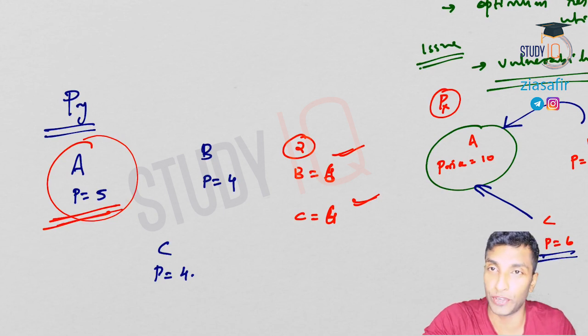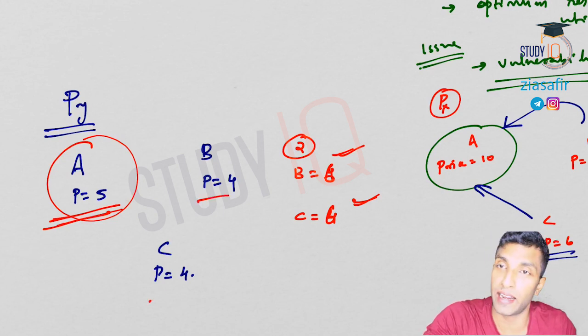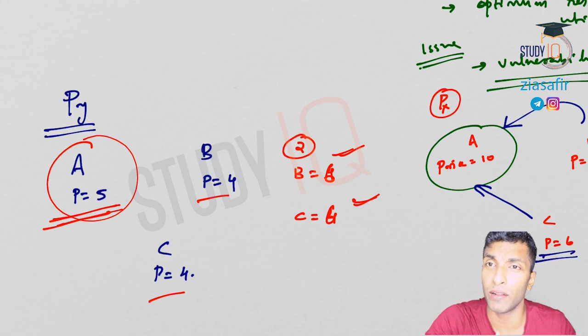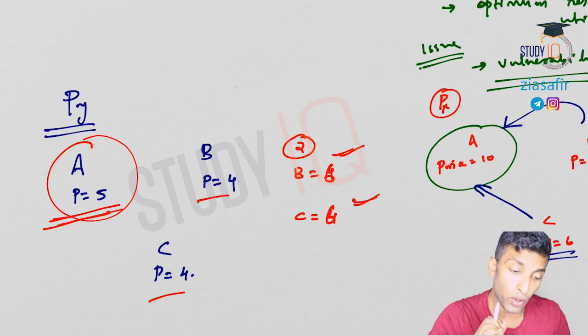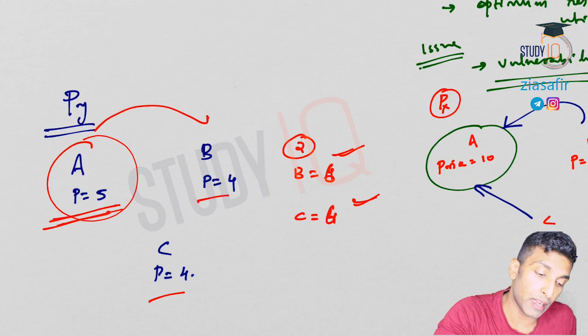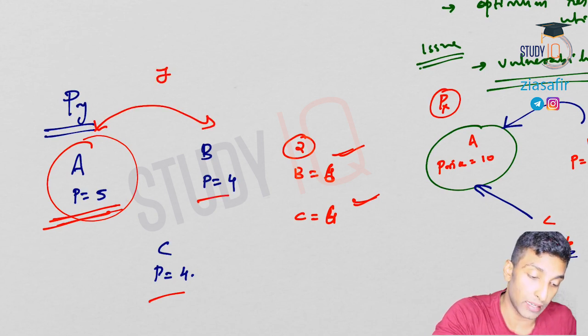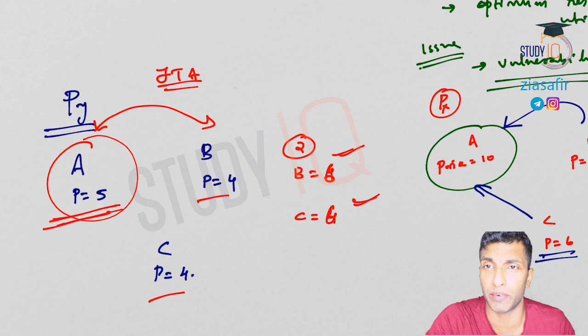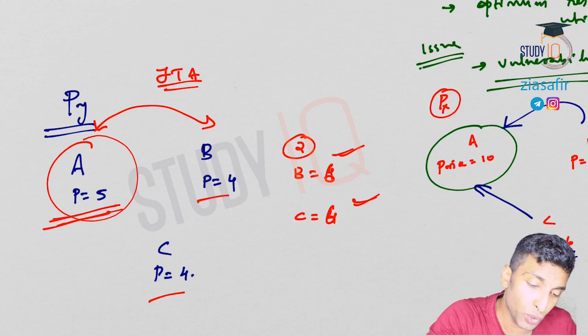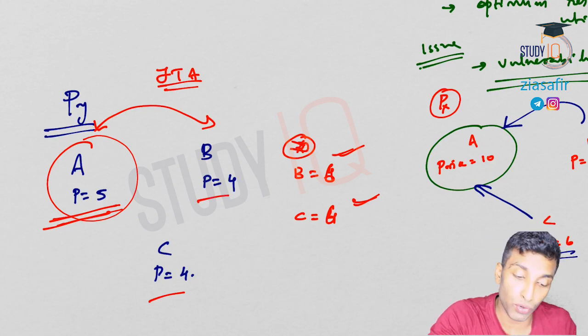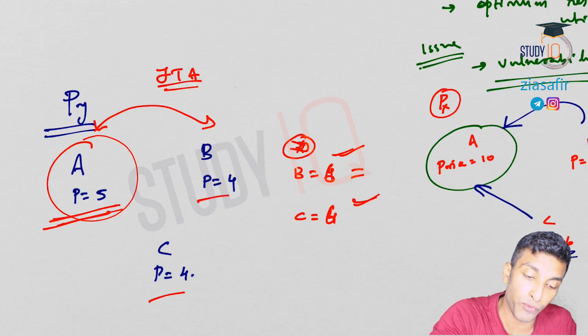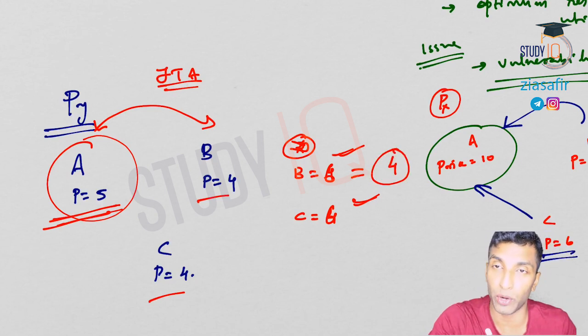See, A is least efficient, B and C are better than A, but still there is no trade happening. Why? Because of the import duty. Now imagine that A and B come into a free trade agreement. Let's suppose there is a regional free trade agreement between A and B. Now this 2 rupee will not be there with B. So what will be the cost if you import from B? 4 rupee. In A it is 5 rupee.